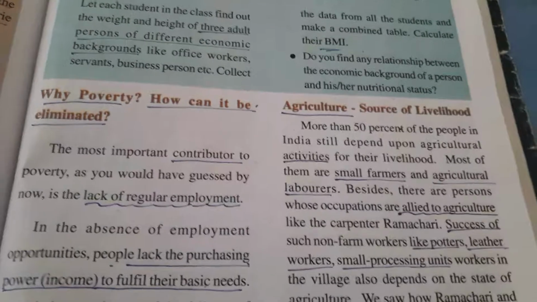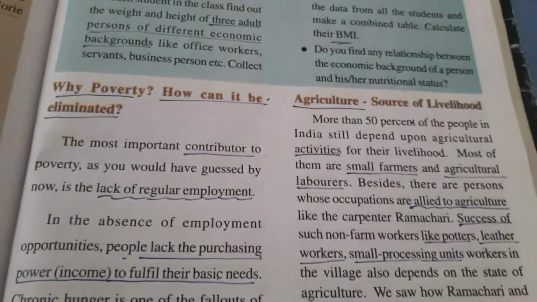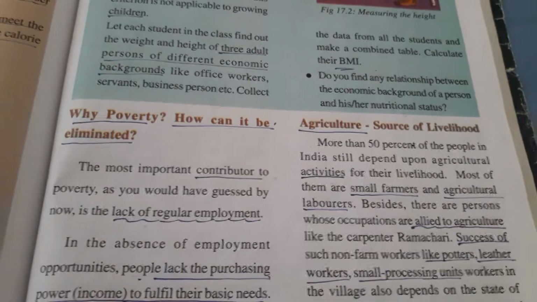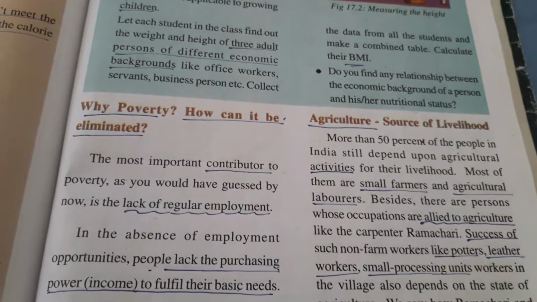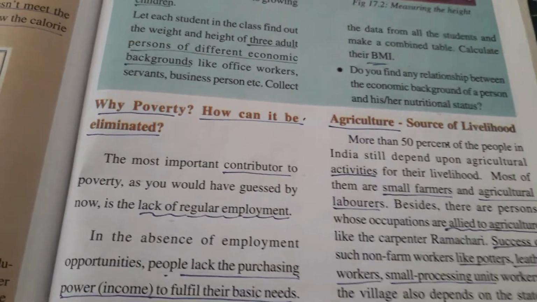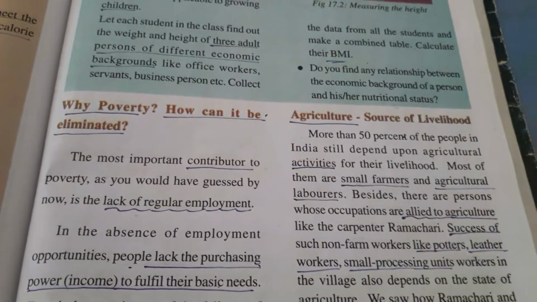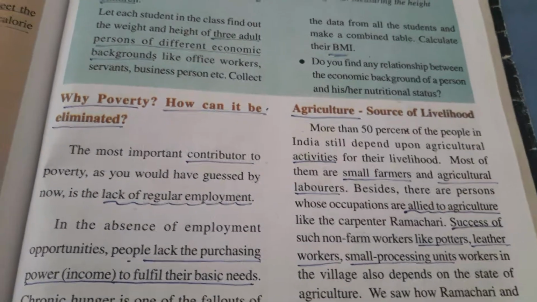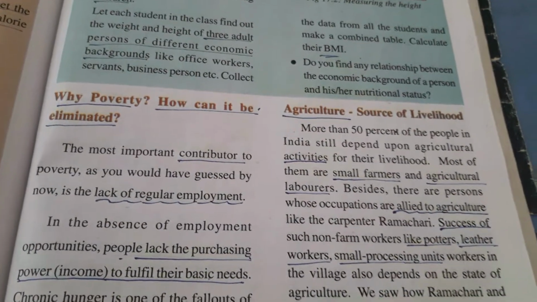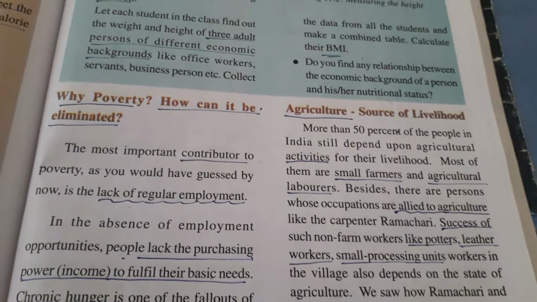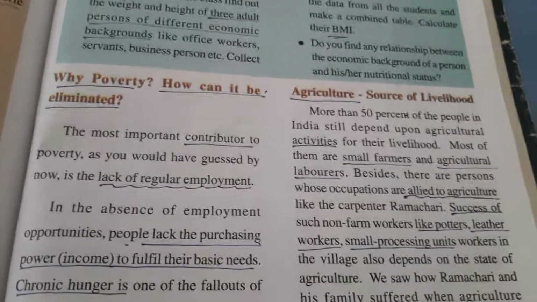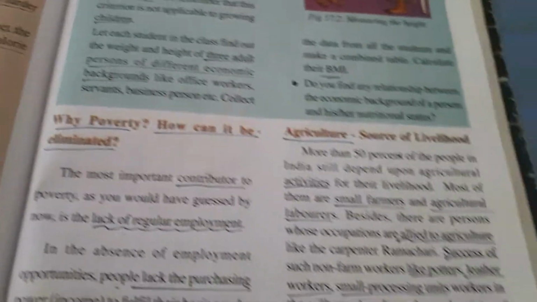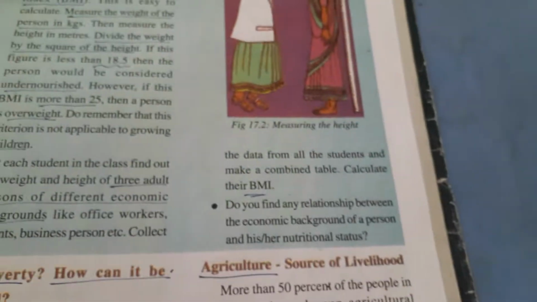If they don't have work, they don't get salary or income. That's why they lack purchasing power, so they are unable to buy goods. Chronic hunger is one of the fallouts of this lack of minimum purchasing power. So how to improve the purchasing power? That is more important. By providing employment.